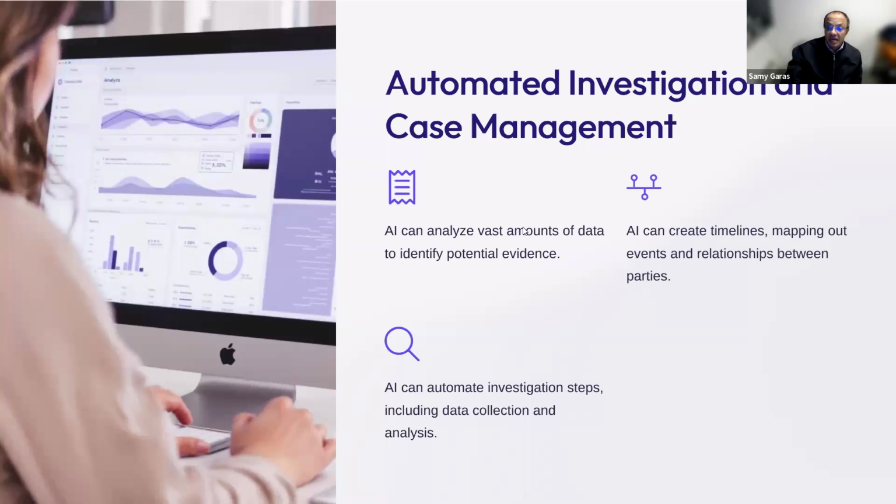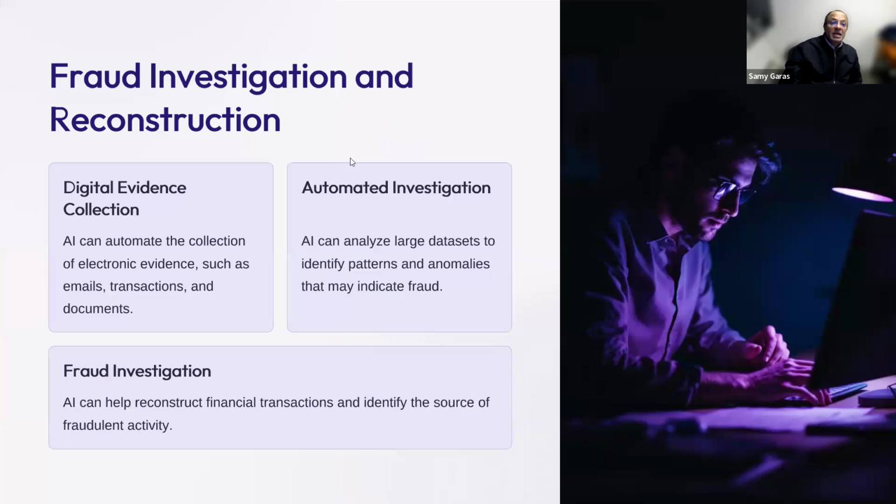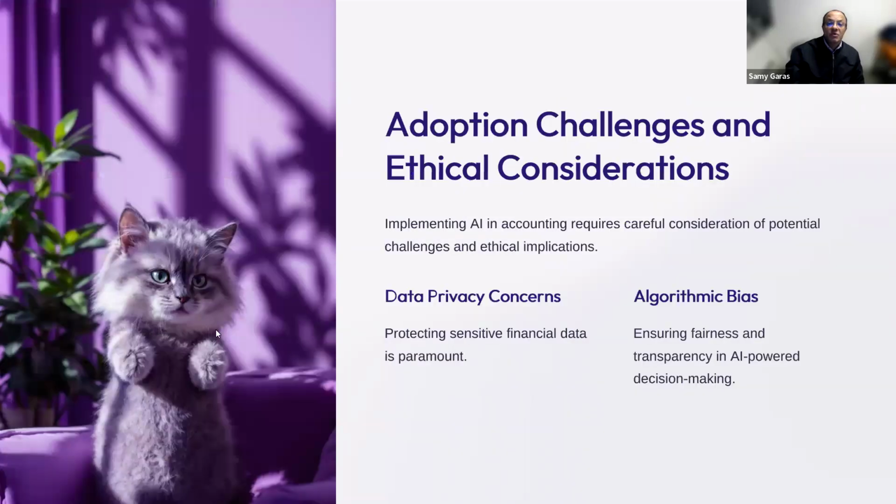So the AI can analyze the amount of data, create timelines, and map the events to identify if anything happened in this time, and then try to come up with the case. Once we do that, we can make reconstruction for our data, where we can collect the data and start building up our report. And then we can see the ethical side of the AI.